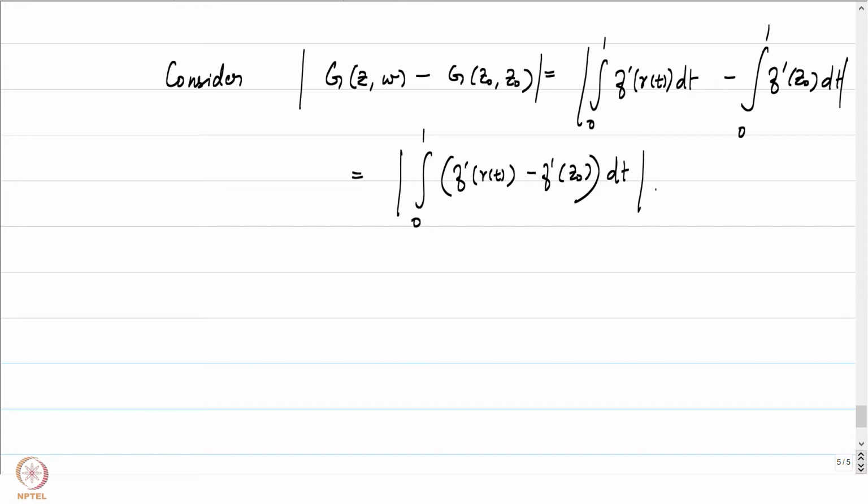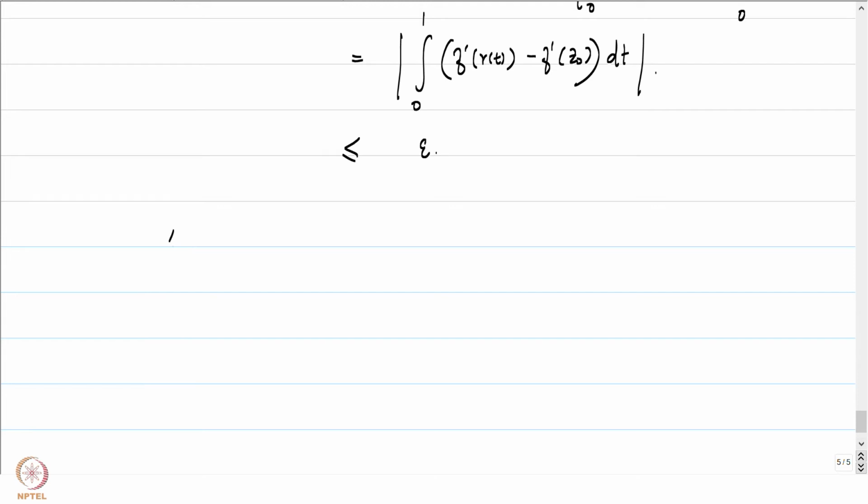And we know that, being a convex set, for every t, gamma of t is in D(z0, r), and therefore the absolute value of f prime of gamma of t minus f prime at z0 is less than epsilon. So this is less than or equal to epsilon. That's precisely what we were trying to prove, right? So hence